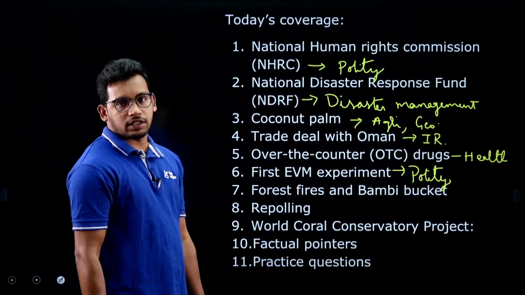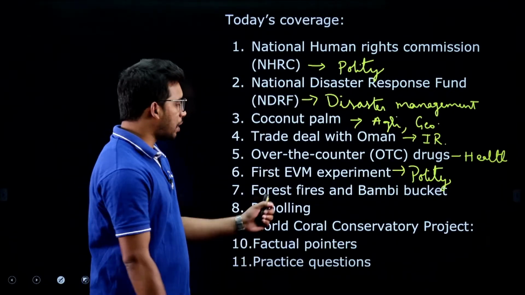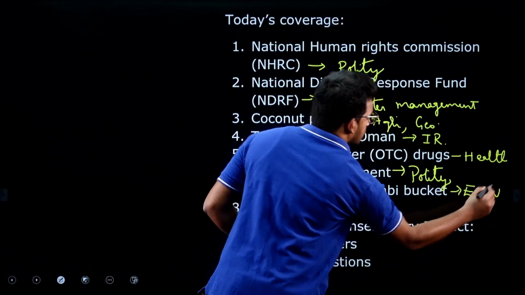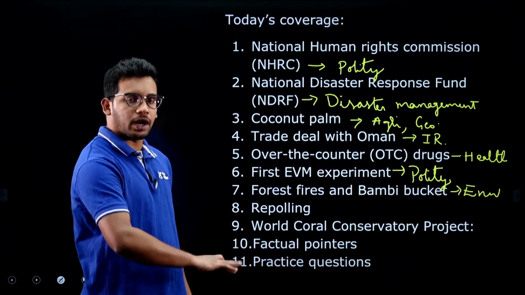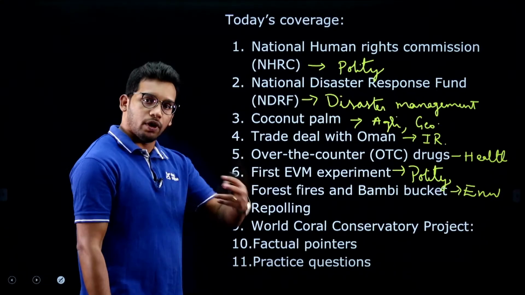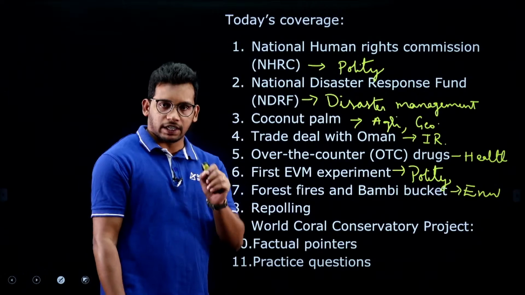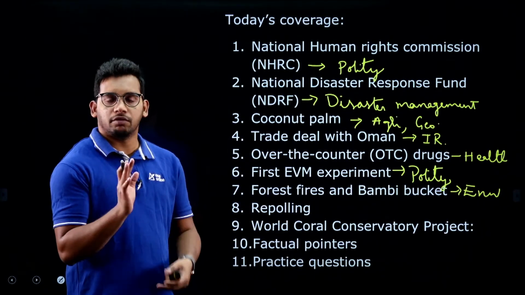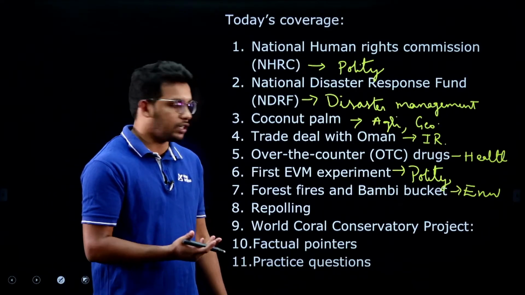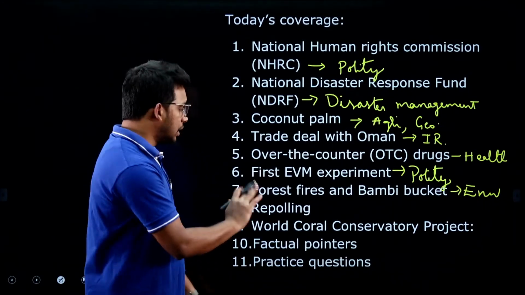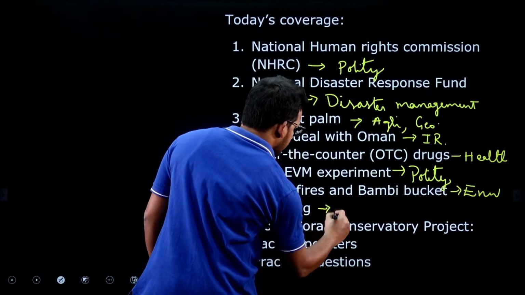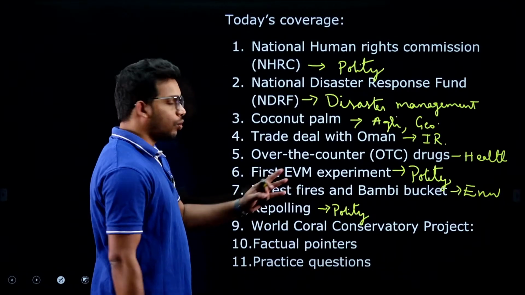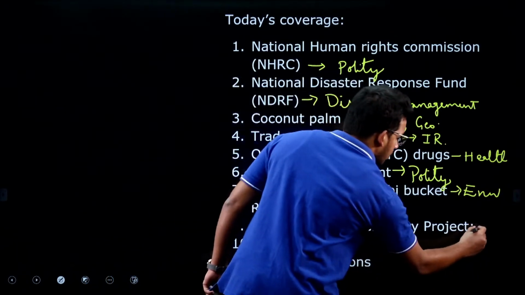Next, forest fires and Bambi bucket. So, this is part of environment. We will see, because there are a lot of forest fires happening across India in the southern part as well as northern part. Then repolling, there was a repolling in certain constituencies. So, there was an article in the Indian Express again explaining very beautifully how the election commission conducts the repolling and in what circumstances, that also we will see. Again, this is part of polity, right. Then World Coral Conservation Project from environment.